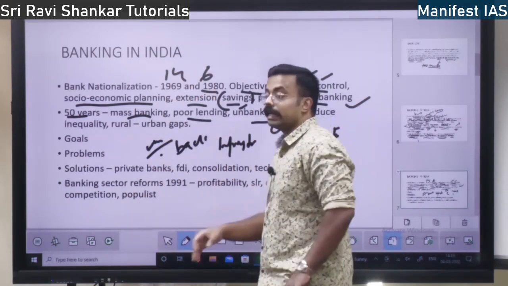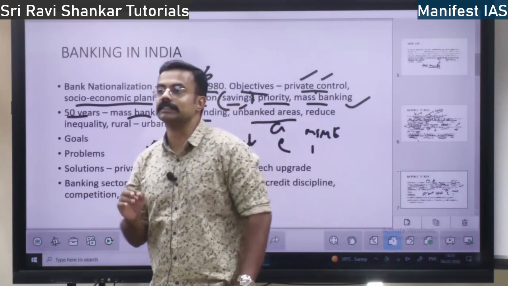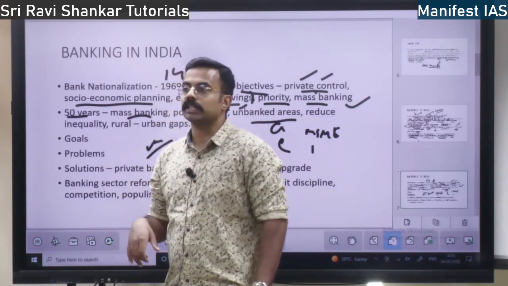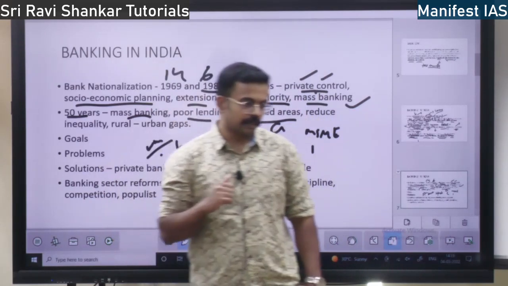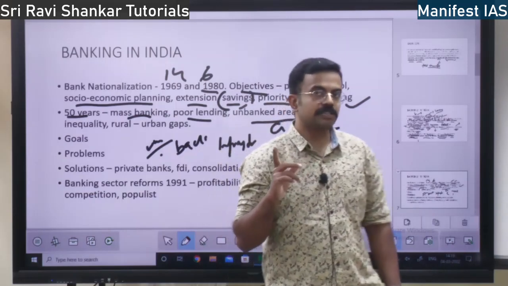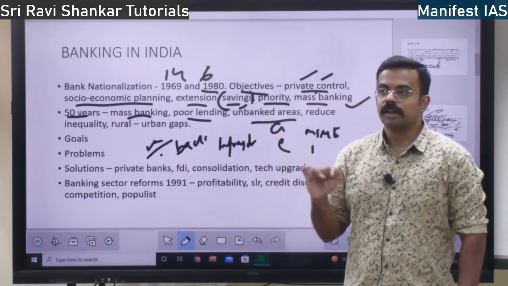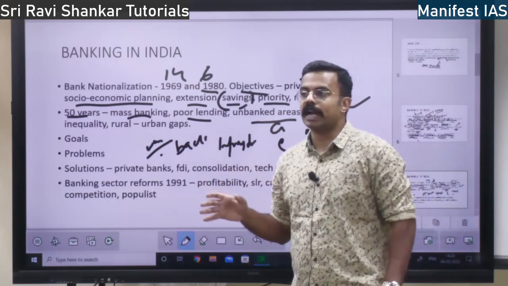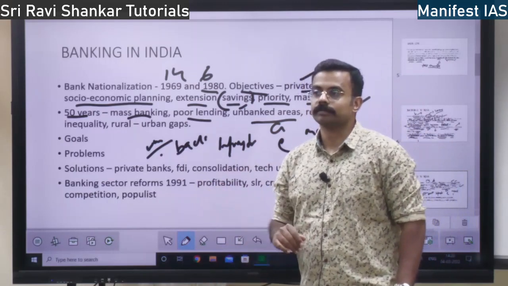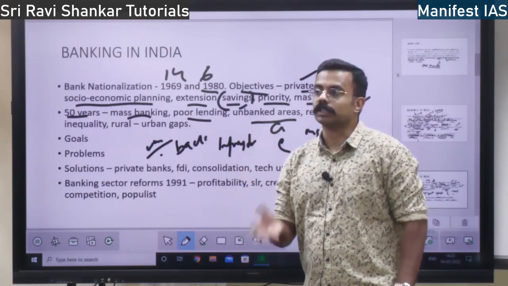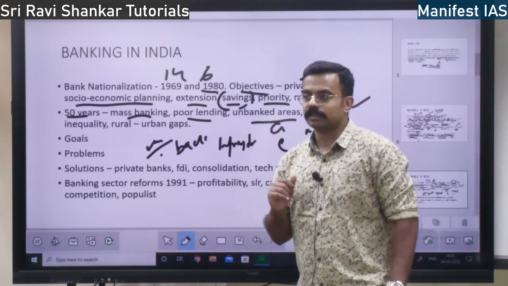Then unbanked areas: even in the remotest places, bank accounts are there. There is one place, I think somewhere in the northeast or Jammu and Kashmir, I am not sure, where a State Bank of India branch moves on a boat. The branch is on a boat.